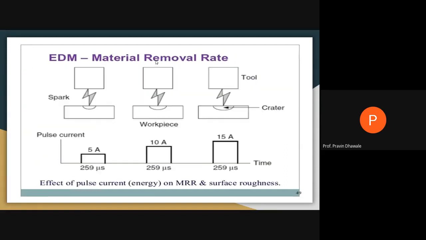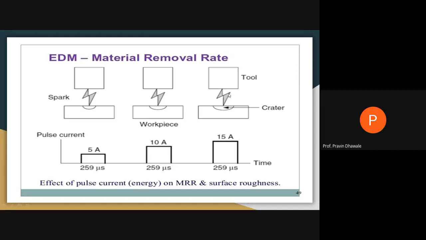Is it over? Now you observe this diagram. As for material removal rate, it will have an impact of current and surface roughness, right? Here, this is the first part. At that time, we are keeping the surface roughness constant, and we are increasing the current, where you can see how much the area of the crater will be increased, right?